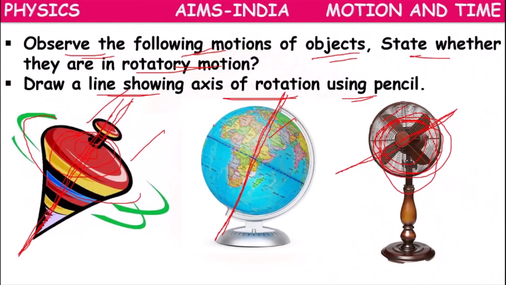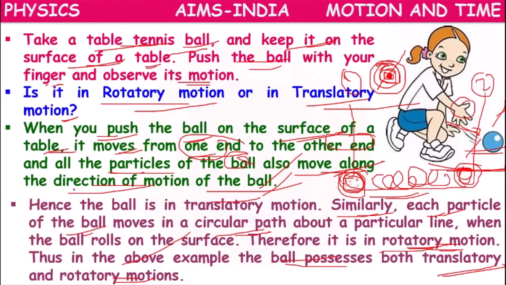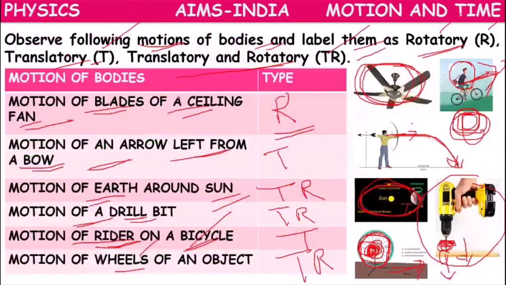This rotatory motion happens around one axis of rotation, or one fixed point, a fixed center. Some objects, like a moving ball, exhibit both translatory and rotatory motion at a time.